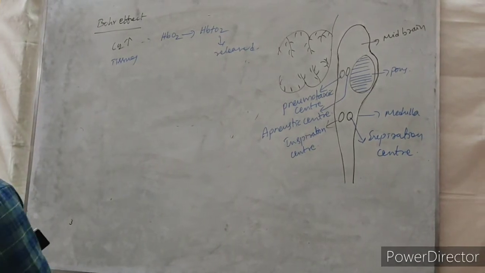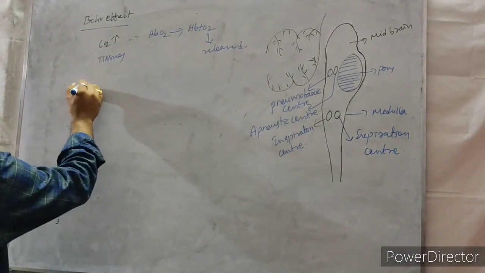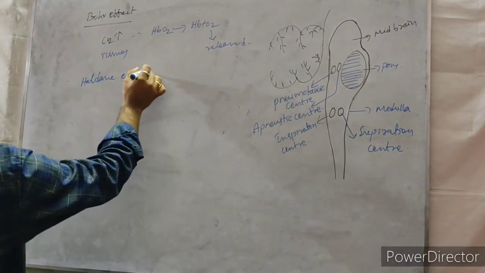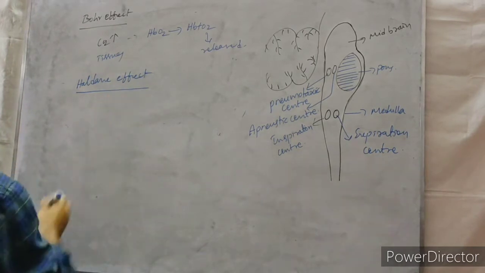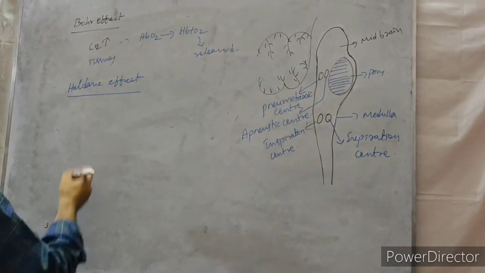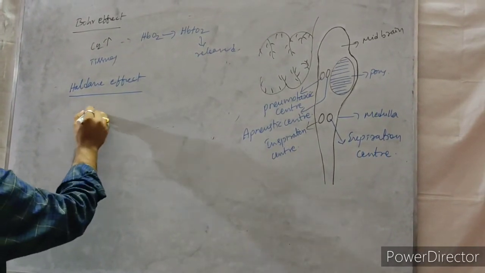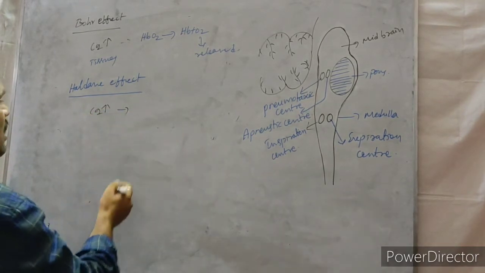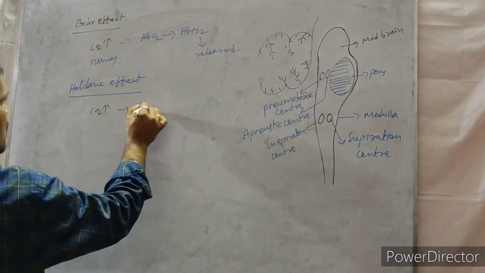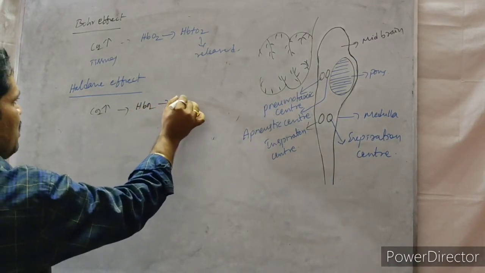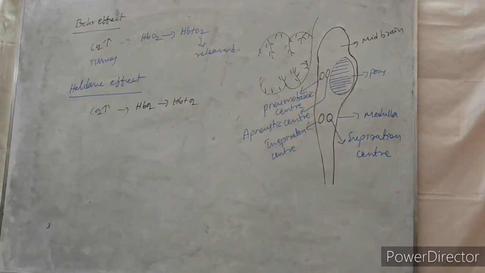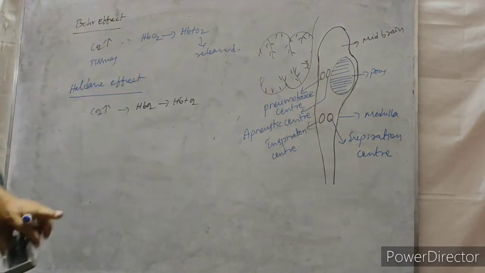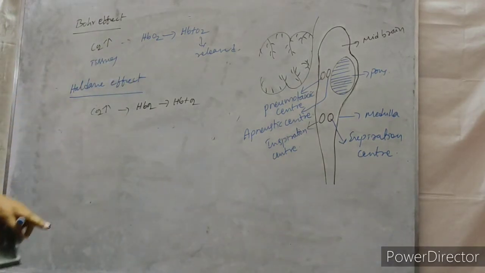The next one, Haldane effect. Whenever the carbon dioxide is more, it is helpful for breaking of oxyhemoglobin into hemoglobin and oxygen. This is what we call Bohr effect. What is the difference between Haldane and Bohr effect?